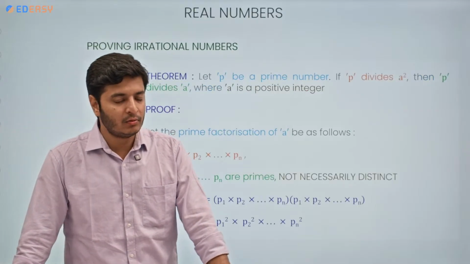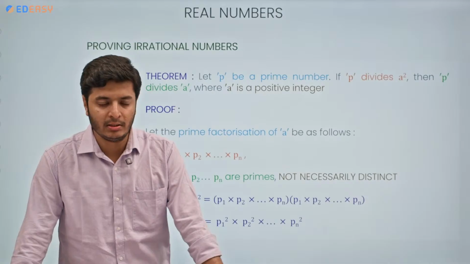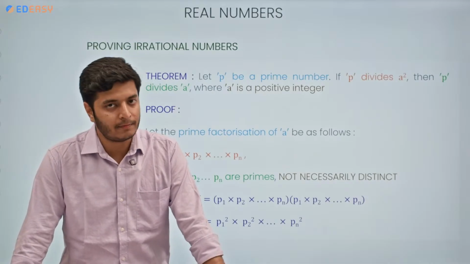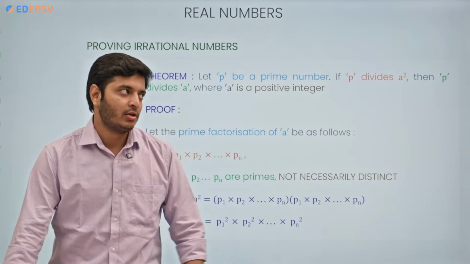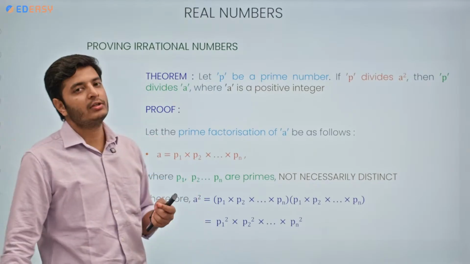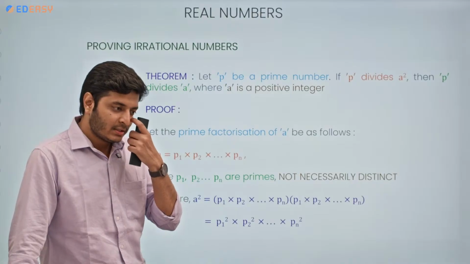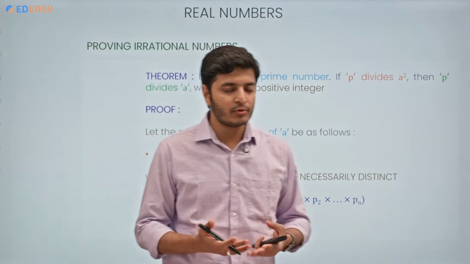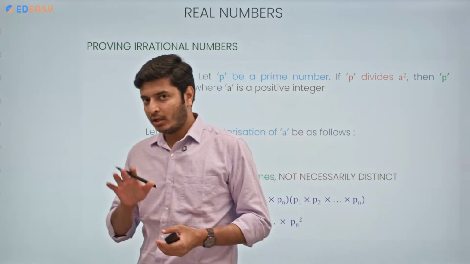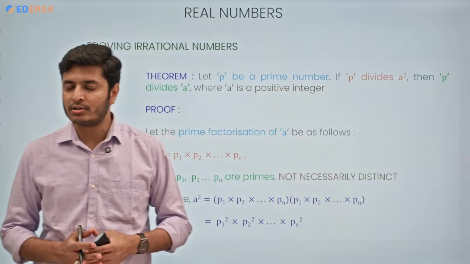Before that, we need to understand this theorem. This is the main part of the proof of irrationality of irrational numbers. What is this theorem? This theorem is about the prime numbers. Suppose we have any composite number, then that composite number must have a particular prime factorization, correct?